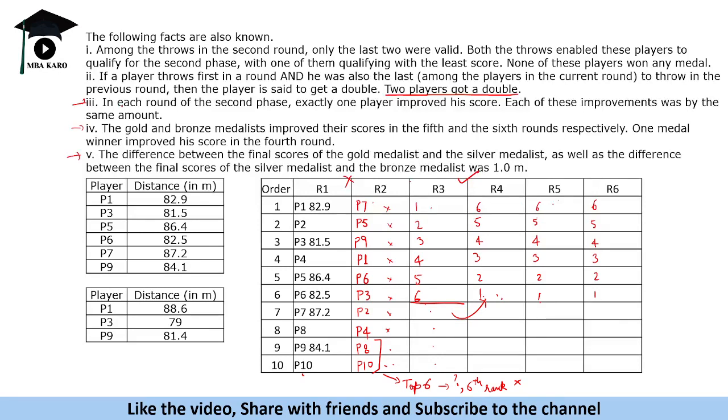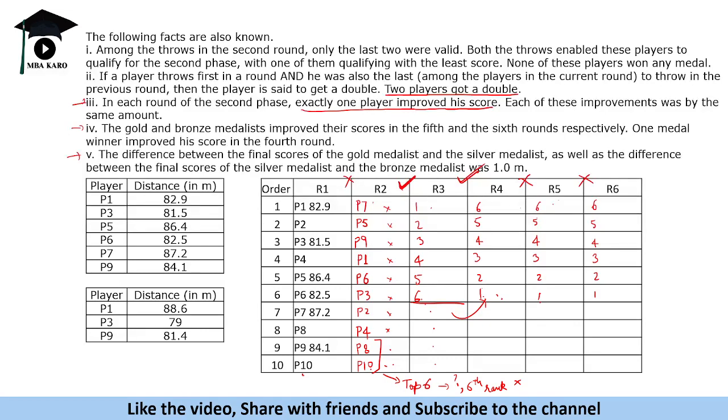See this thing. In each round of the second phase, exactly one player improved his score. So only one player is improving, so the first will not go to sixth, right? If the first moves, he will reach second. First cannot go to the last position. So in these two rounds you cannot have a double, because this person will not move to the last position. So where will we have the double? We should have a double here. It is necessary. See, this is automatically a double. Sixth rank, first rank. Now here also there should be a double.